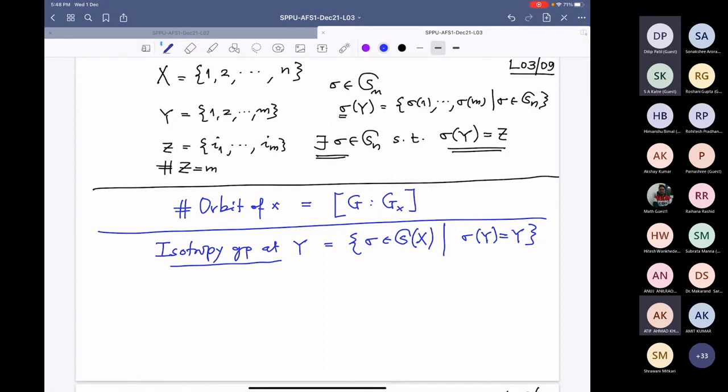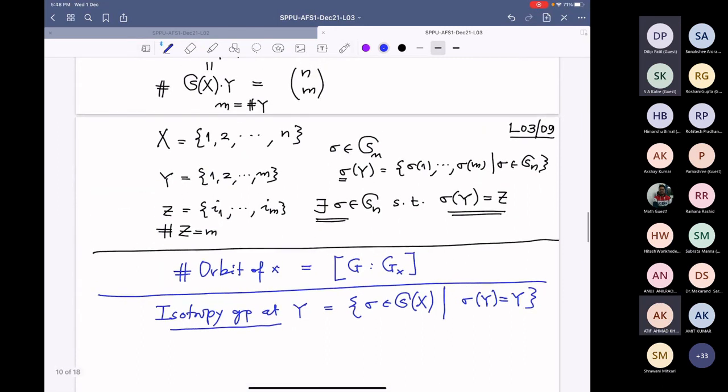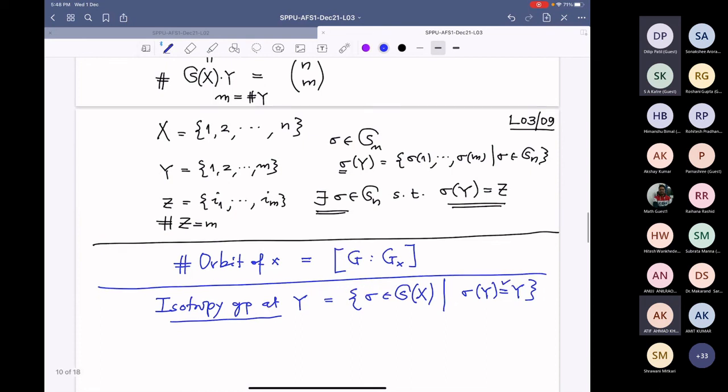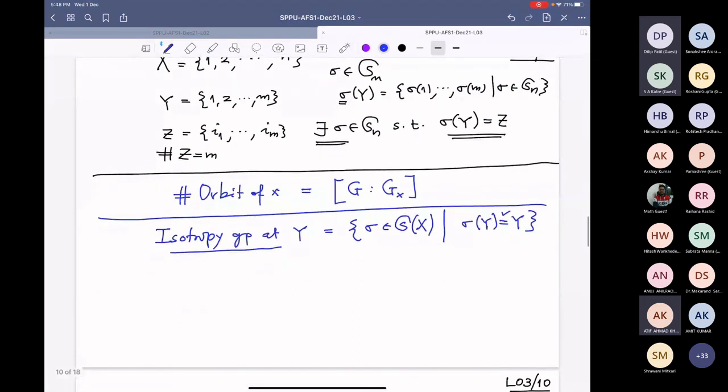Now here, when you say sigma of Y is Y, that doesn't mean that they are pointwise fixed. If Y is 1 to m, and I take any permutation of this, that will remain in Y, so this equality is still valid. I will write the answer and then you tell me whether you agree.